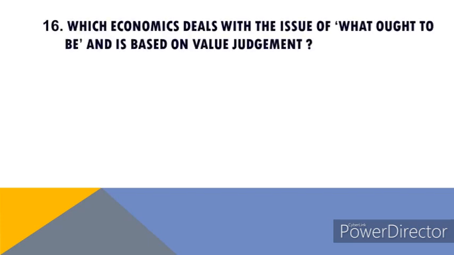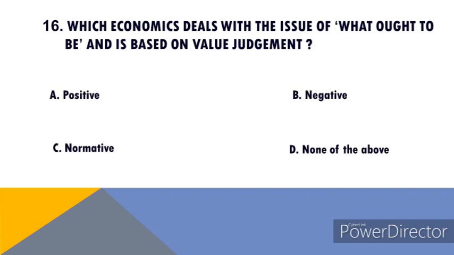Which economics deals with the issue of what ought to be and is based on value judgment? Options are A. Positive, B. Negative, C. Normative, and D. None of the above. Right answer of this question is normative.